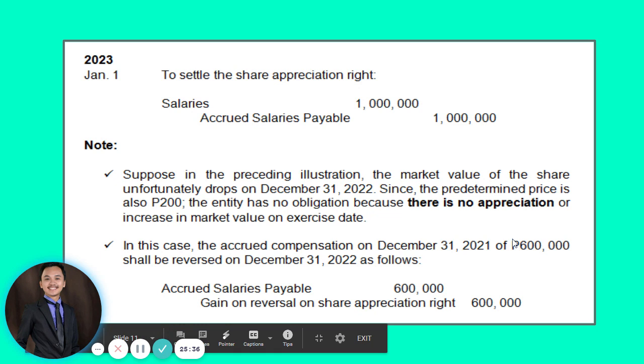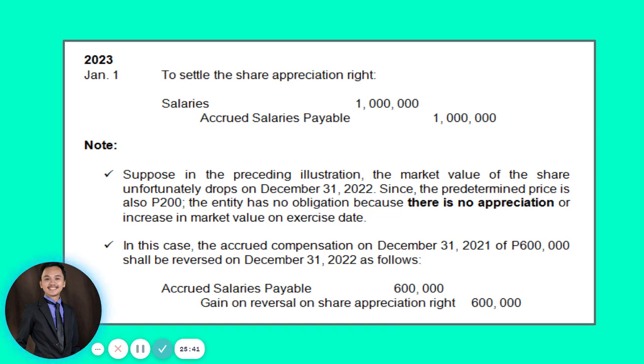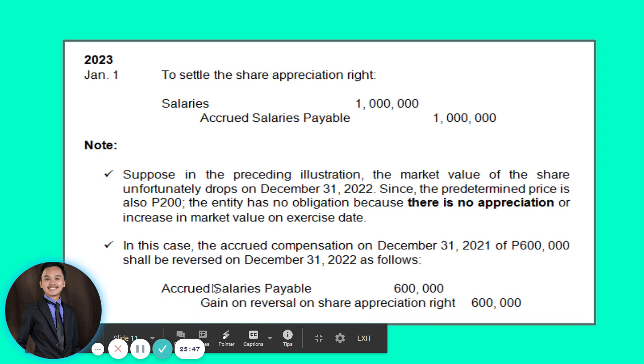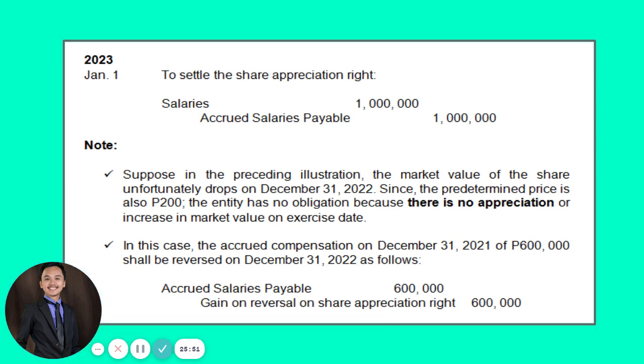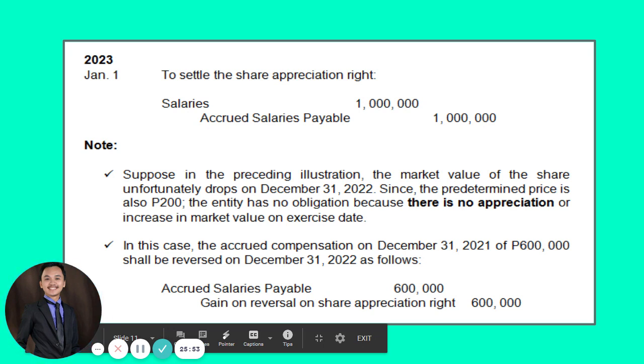So what we will do, guys, we will be reversing it. Okay? We will be reversing it. That means we will be closing our accrued salaries payable because we really have no salaries payable, since there is no appreciation in the value of the rights.